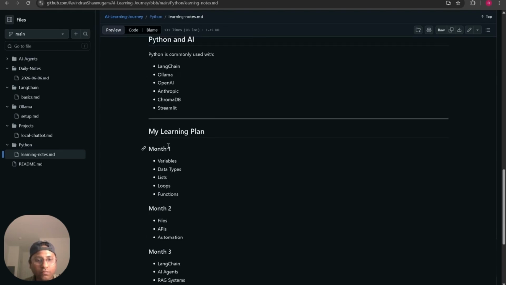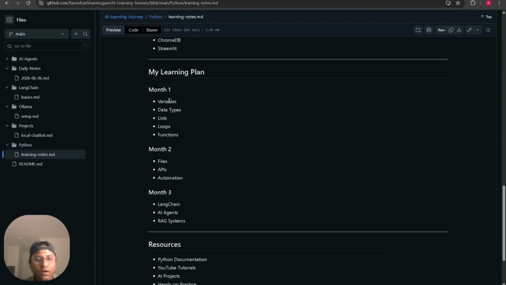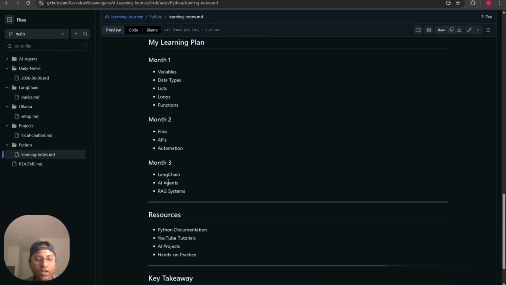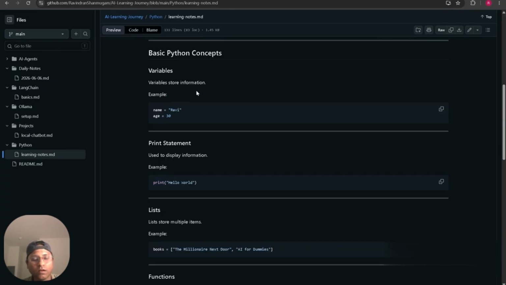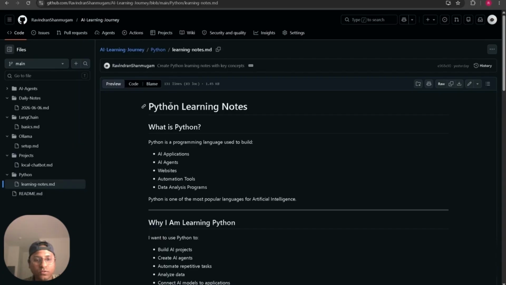So this is my learning plan. In the first month, I will learn about variables, data types, lists, loops, and functions. In month 2, files, APIs, and automations. Month 3 is LangChain, AI agents, and RAG systems. So basically, I'm also learning. I'm documenting all my learning, AI applications and AI projects. I'm super into it. I will share all my learnings with you. Hopefully, we can all learn together. And if you want to learn something from me, I would love to share that with you in future.